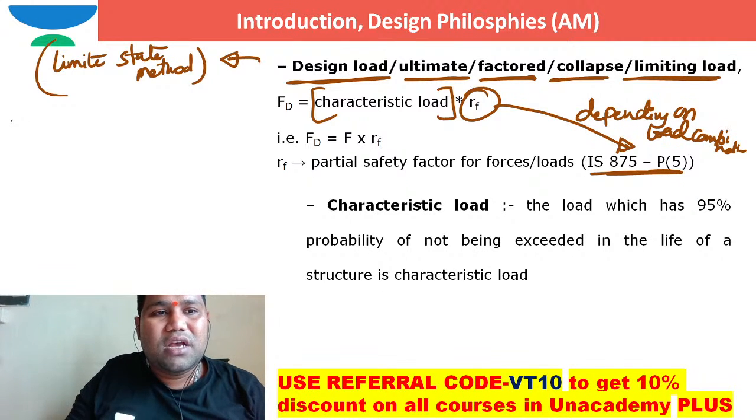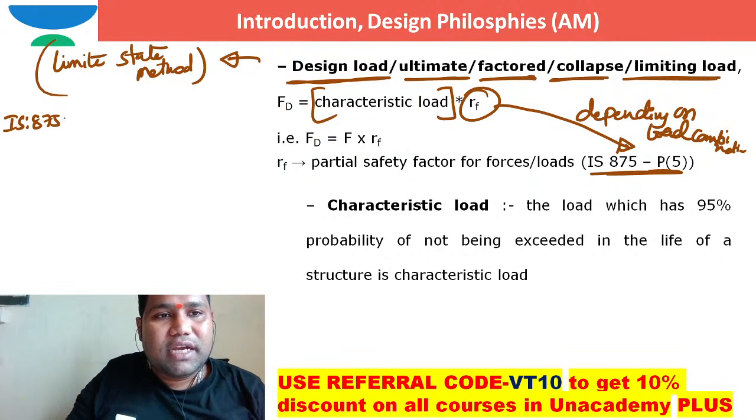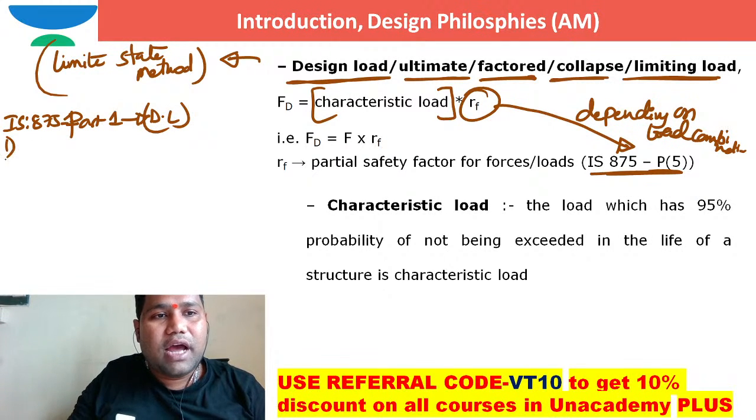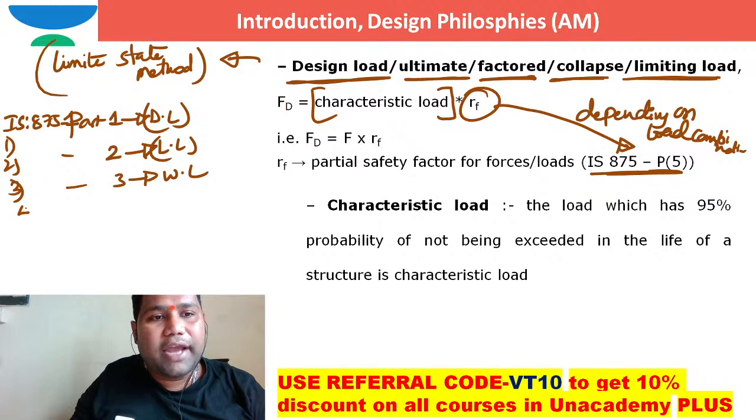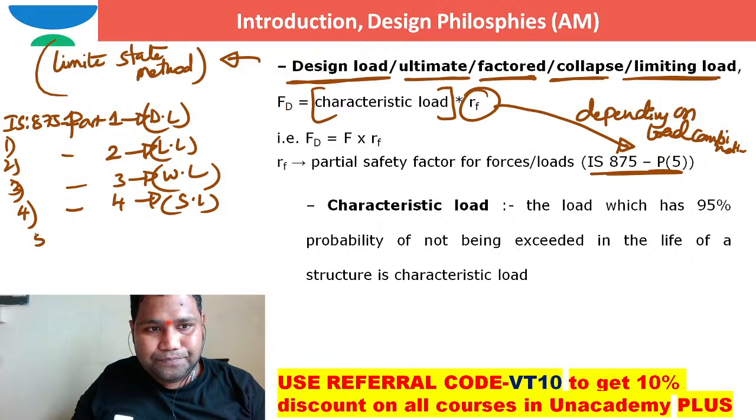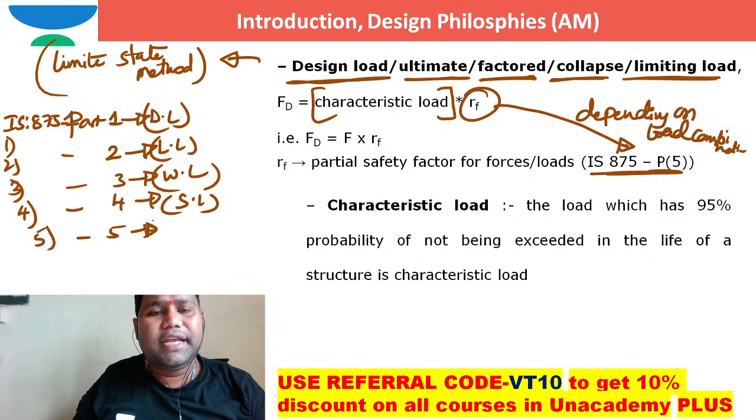Some people will also ask, sir, what does IS 875 part 1 deal with? IS 875 part 1 deals with dead load. How to consider the dead load on the structure, the self weights of the materials, are given in part 1. IS 875 part 2 deals with how to consider the live load on the structure. IS 875 part 3, how to consider the wind load. IS 875 part 4 deals with how to consider the snow load, right? IS 875 part 5 deals with how to consider the design loads.